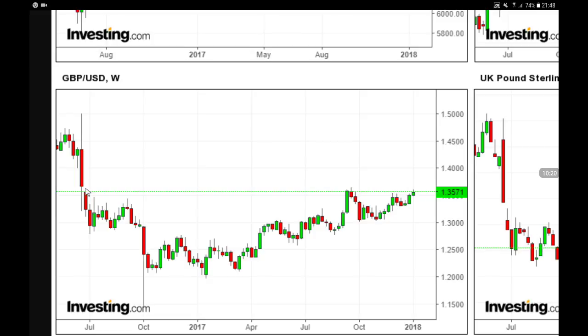Take a look, we have a small gap over here, so above 1.36 we can go much higher, and we have a pointer that points towards 1.50. So 1.50 is our target. Let's see if we are going to remain in that bullish trend towards 2018 for the Great British Pound.